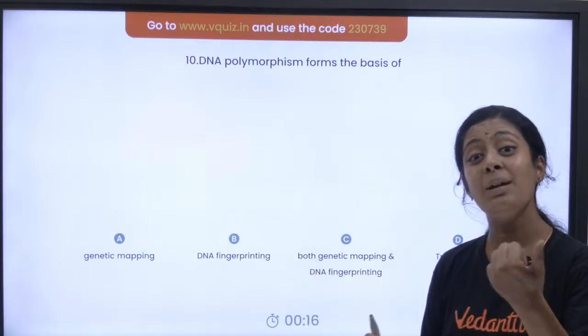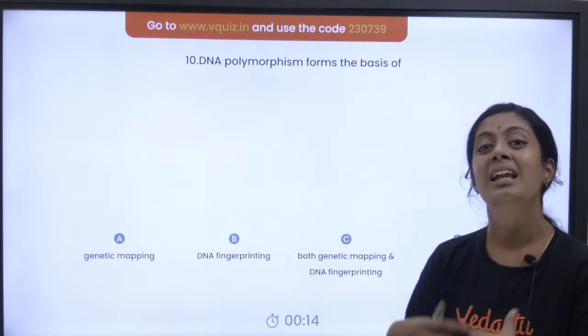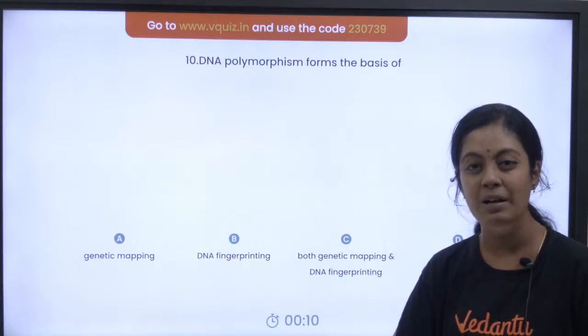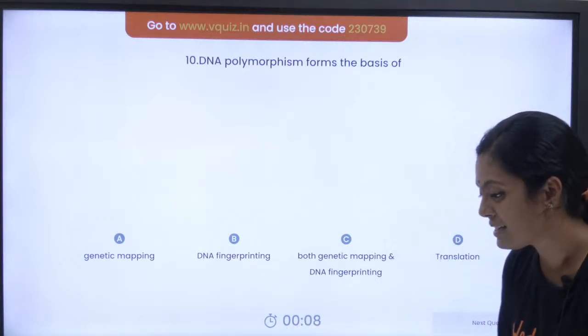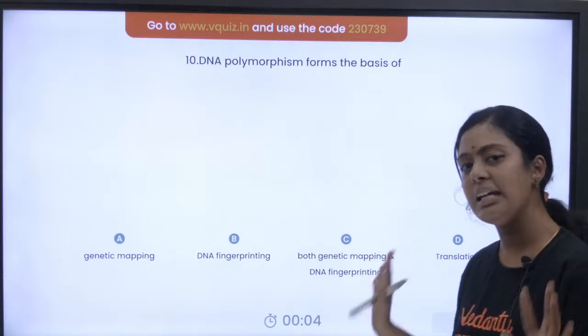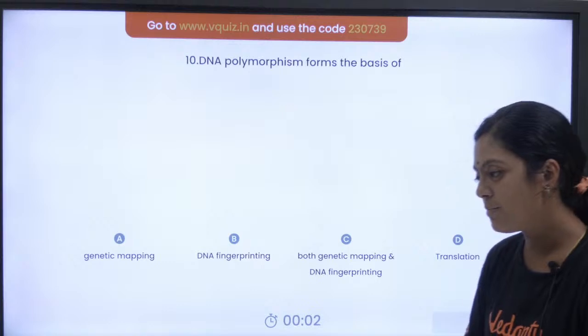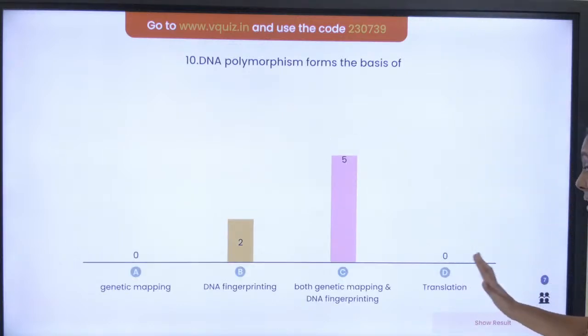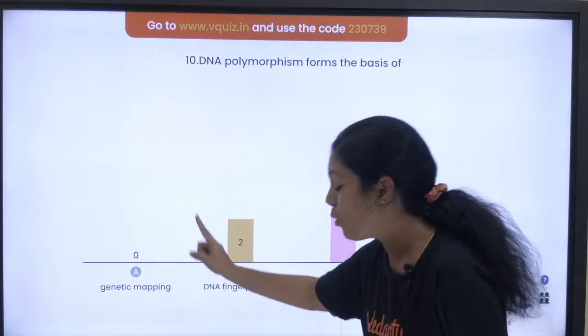Okay, so other than நம்ம DNA fingerprinting apply பண்ணி we are trying to find out who the real parent is or who is the real culprit, அந்த மாதிரி யூஸ் பண்றோம். Yes, absolutely correct. It is option C, both genetic mapping and DNA fingerprinting. Okay, yes, very good. Let's see the leaderboard. 5 பேர் C ன்னு ஆன்சர் பண்ணியிருக்கீங்க. Very good. யாருமே இந்த genetic mapping பத்தி யோசிக்கல, right?